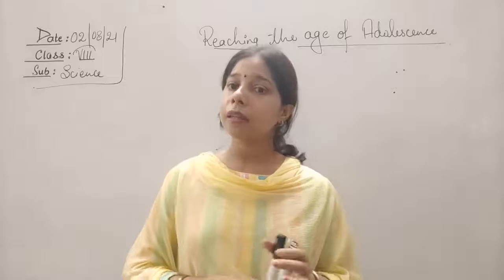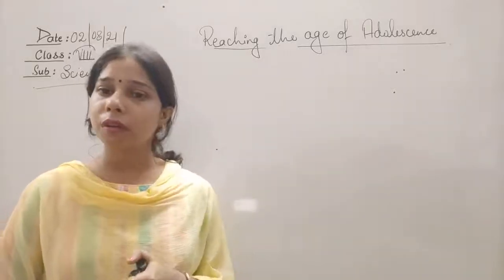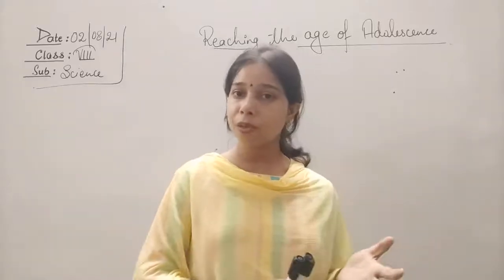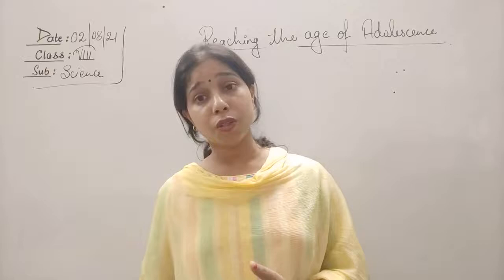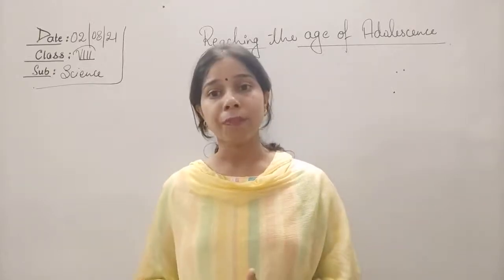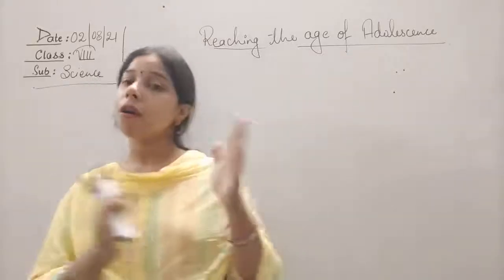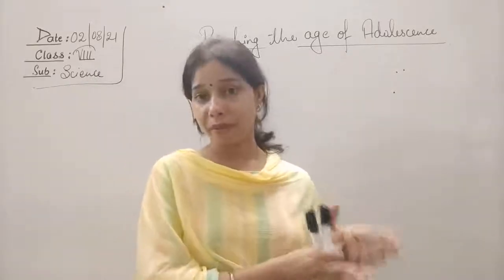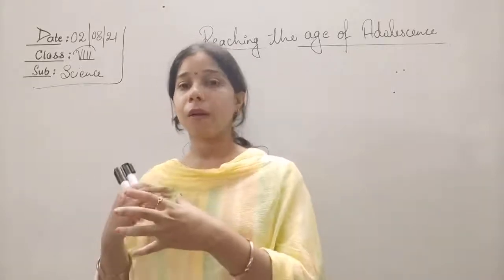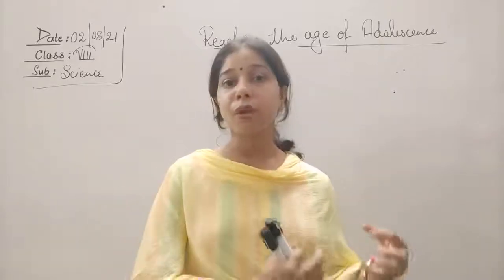Okay, so in the next chapter, reaching the age of adolescence, we are going to learn what adolescence is, what happens in the adolescence phase, what a teenager is, and what different changes occur in our body which make us differ from a child to a man or to a woman. How does the body change during this phase because of a gland, because of a hormone.